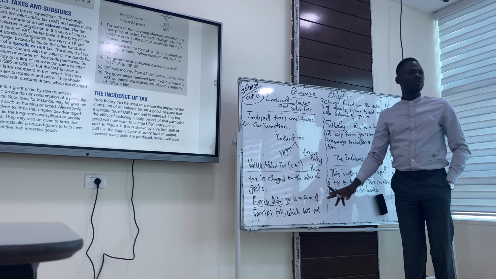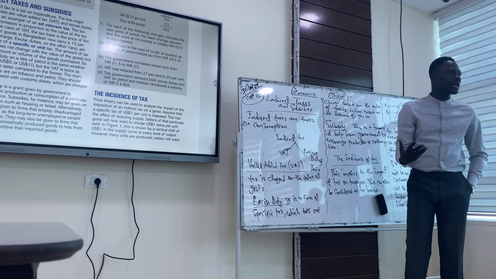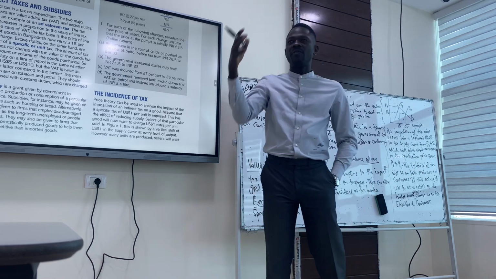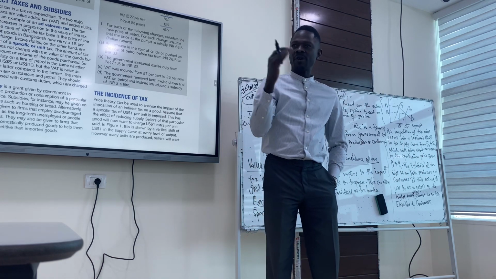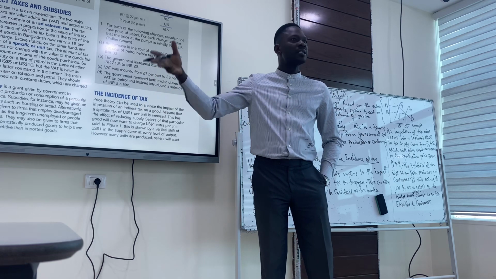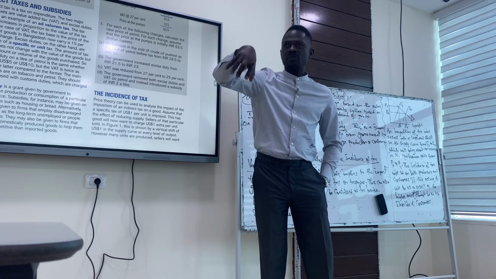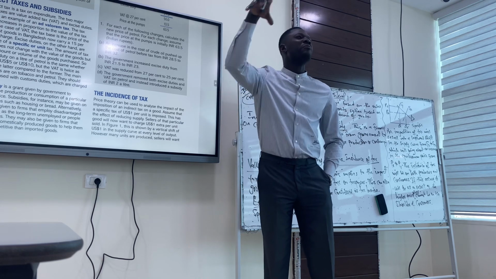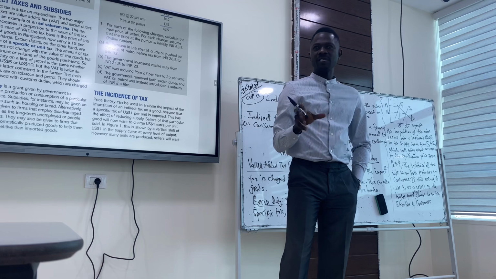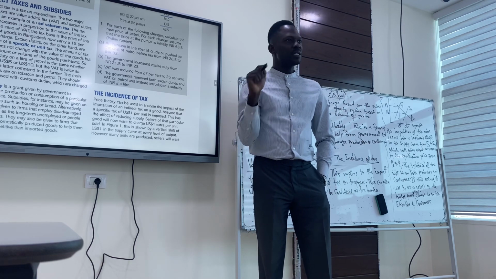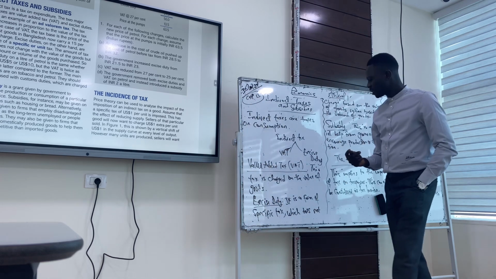Then we have excise duty, which is a unit tax or specific tax. It is charged on the volume, not the value. So the difference between value-added tax and excise duty or unit tax is that value-added tax is charged on the value of the goods, while specific tax is based on the volume of the product. Do you get the difference here? Volume means the quantity. Do we get it, please?